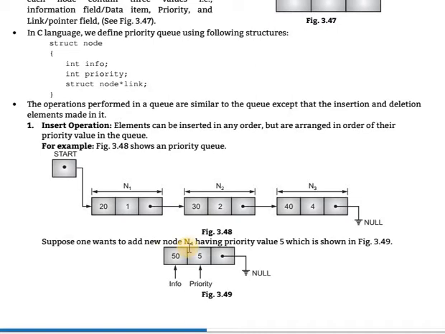Suppose one wants to add a new node, N4, having priority 5, which will be shown in the figure below. That will be added.